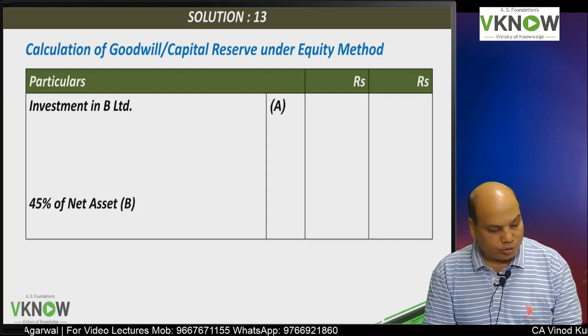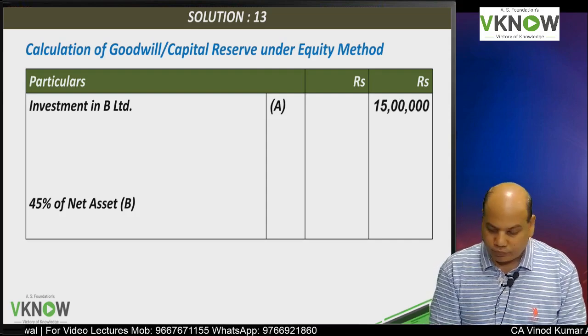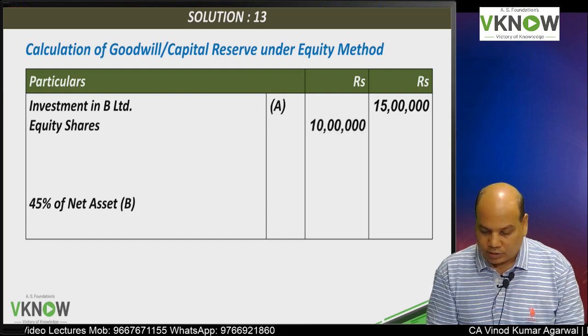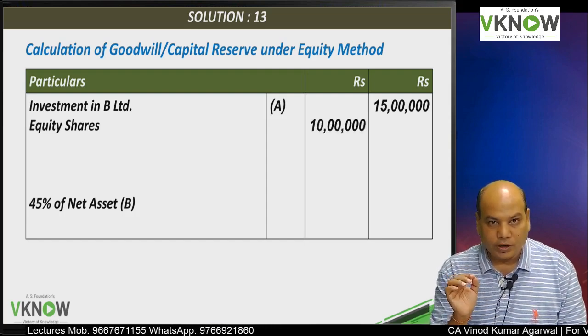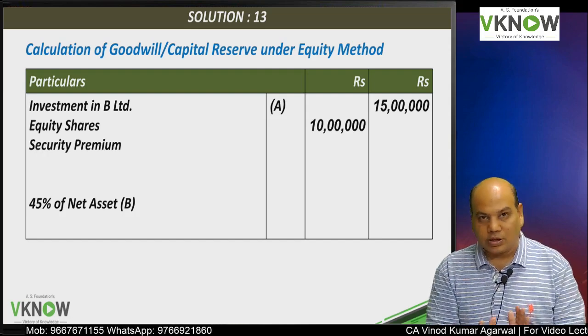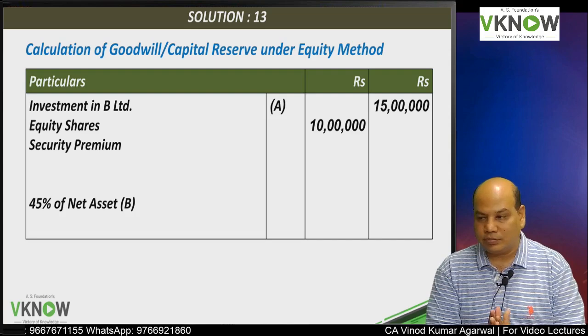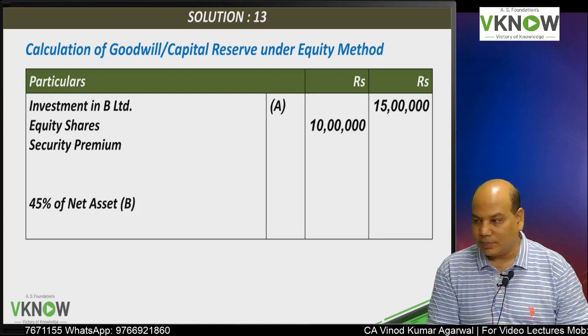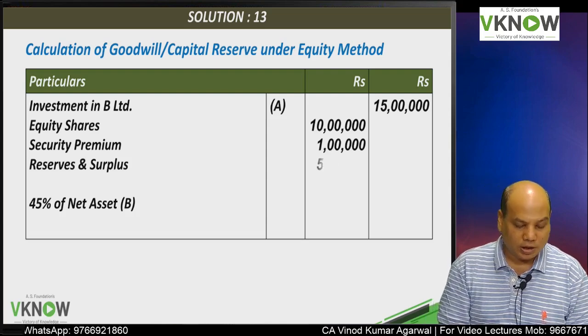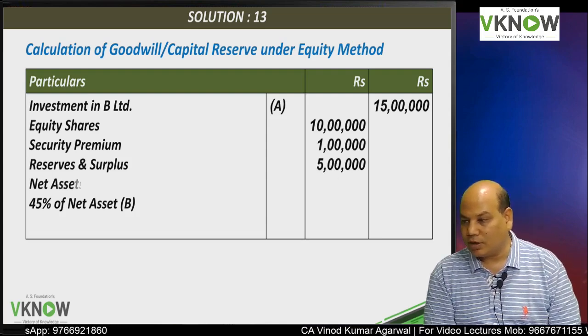Step 1, computation of goodwill. Cost of acquisition 15 lakh. Then we find the share in net asset of the associate. Under that, in the inner column, we write associate share capital 10 lakh, associate securities premium 1 lakh, associate reserve 5 lakh.